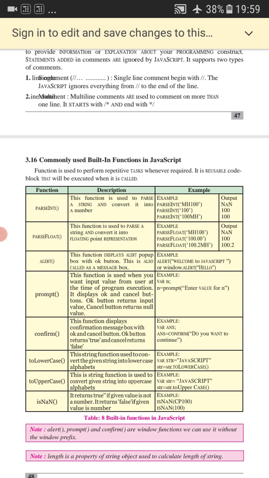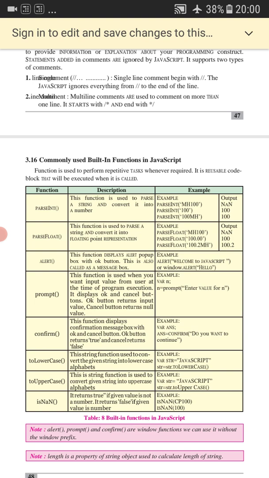Now a function is used to perform repetitive tasks. As I have told you, we can make use of functions to solve problems, and we also make functions when we have to repeat things. For example, we want to perform the sum of two numbers, and later on we want to also perform the sum of two numbers but with other values, then we can make use of the same function. So functions are most commonly used to perform repetitive tasks. It is reusable code. This is the main property of functions, that is reusability. We can reuse a single function again and again, so overall it reduces the time of the user.